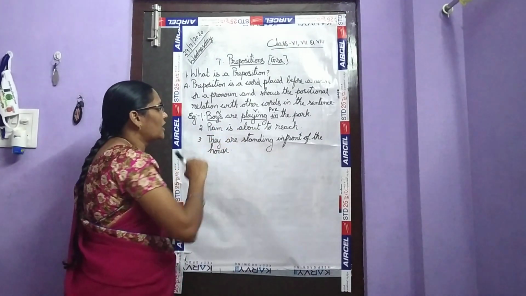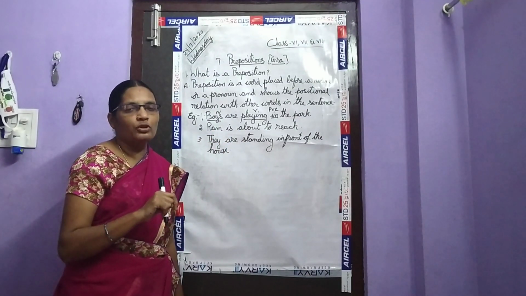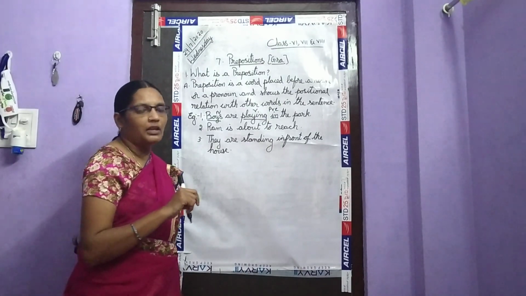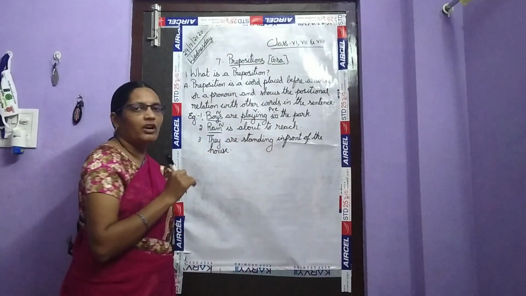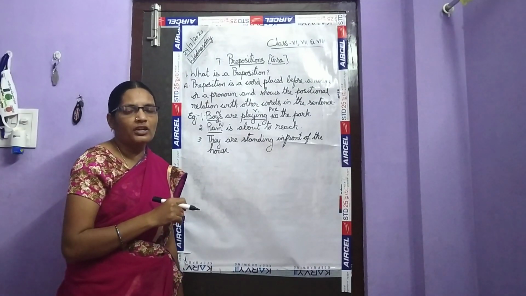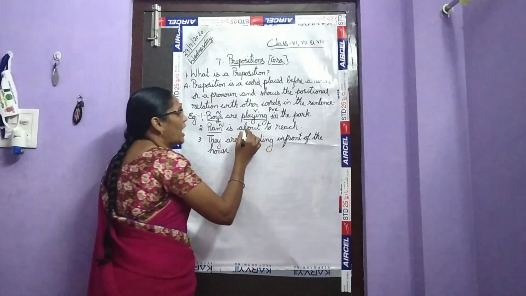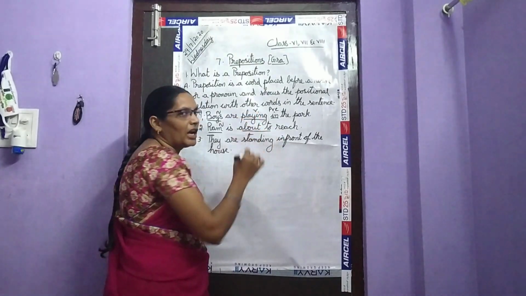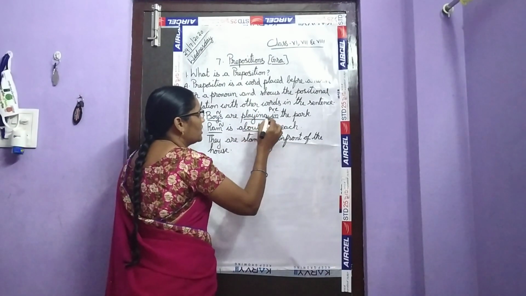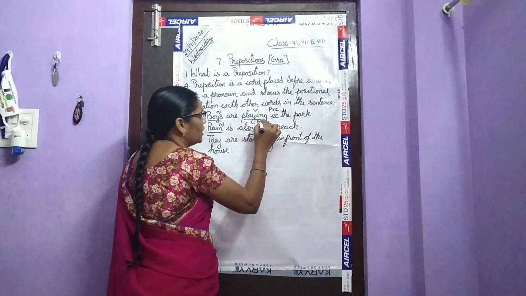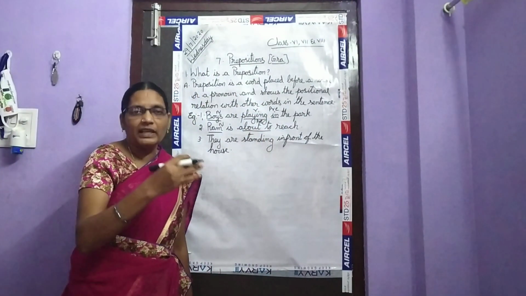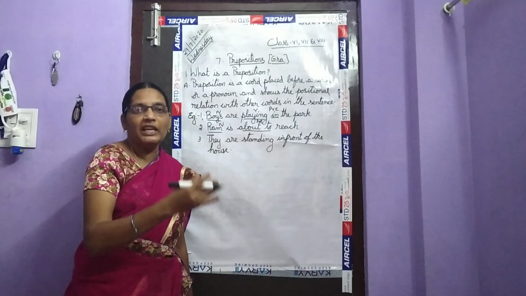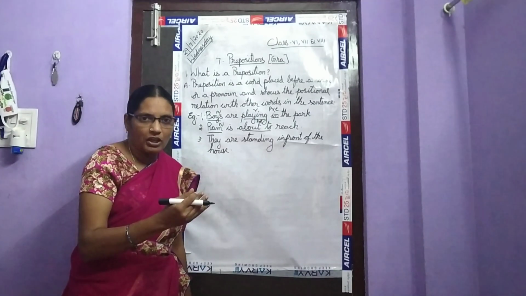Okay, children. In the same way, Ram is about to reach. What is the noun in this sentence? Ram is a noun. What is the position of Ram? He is about to reach. About to is a preposition. He has not yet arrived. He has not yet reached, but he is about to reach.